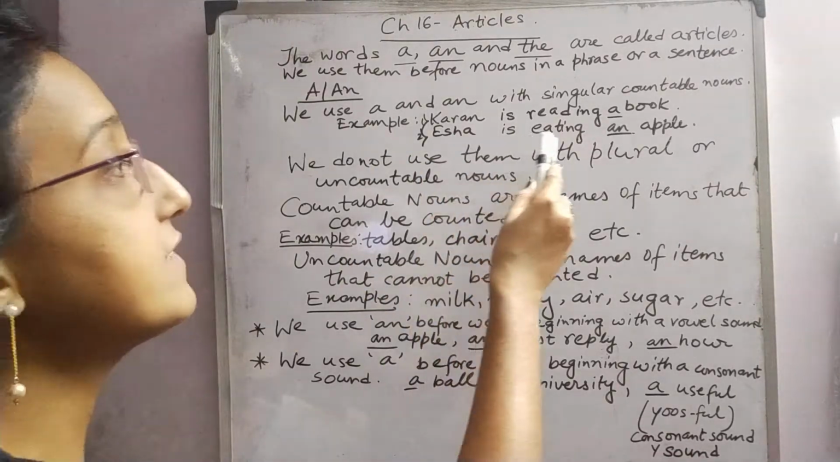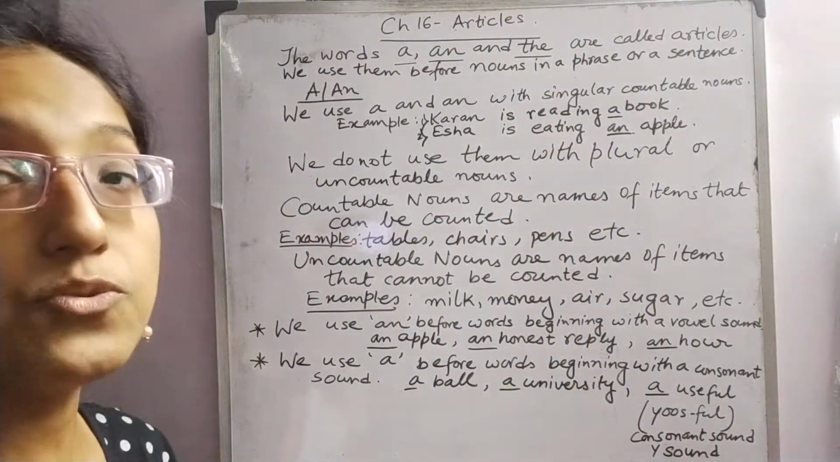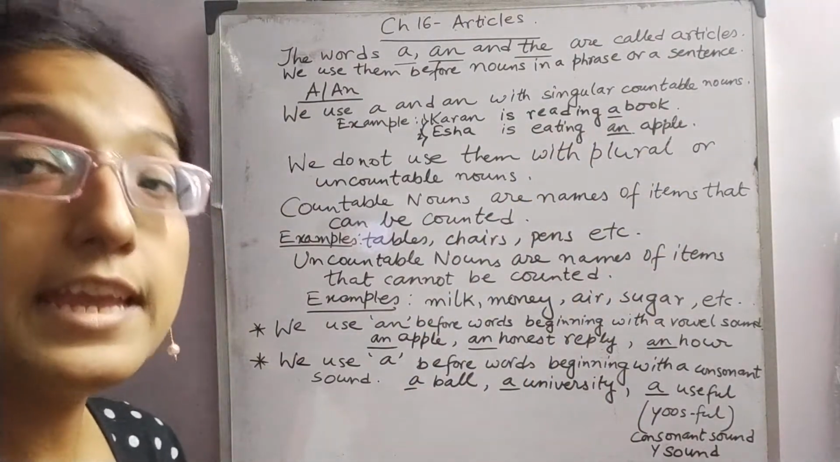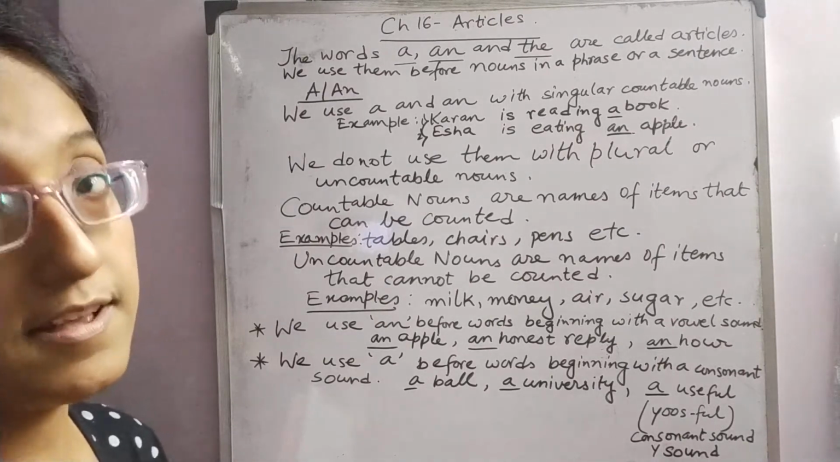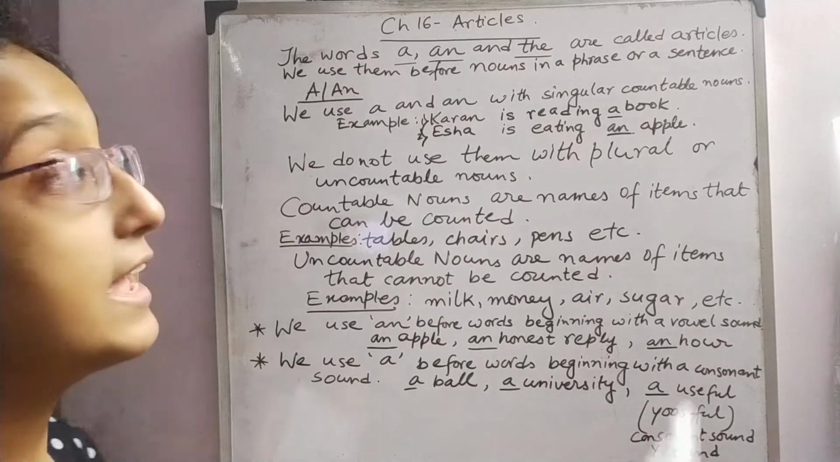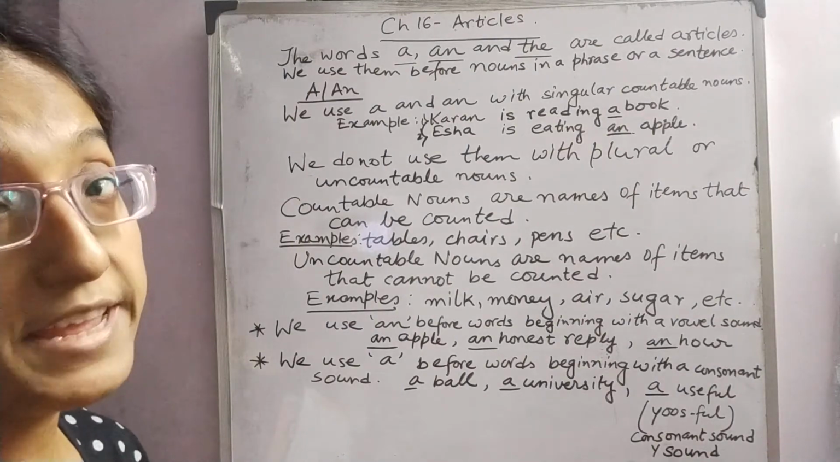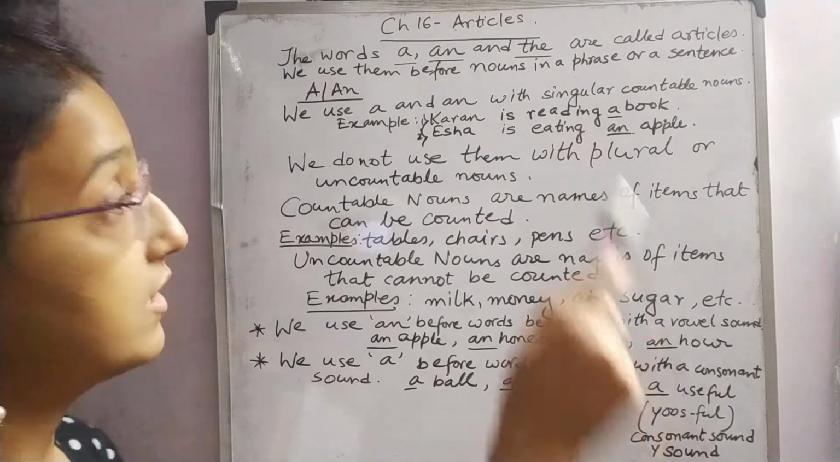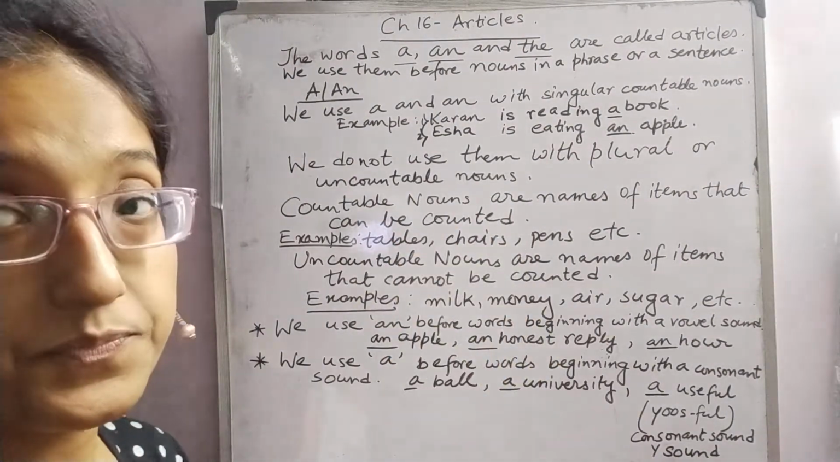Next example, let's see. Aisha is eating an apple. What is Aisha doing? Aisha is eating an apple. Here apple is a singular noun. So that is why I have placed an here. Now, why can't I place a here? There is a reason behind it. I will come to that.